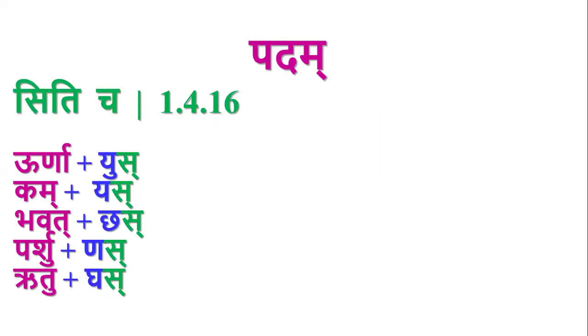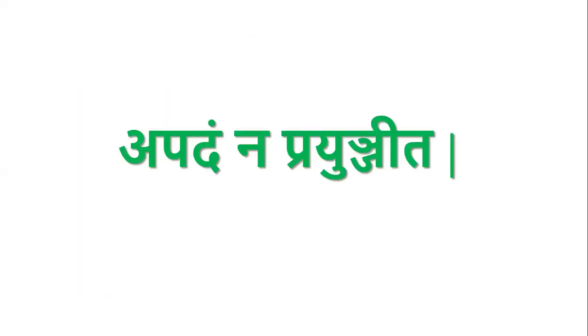So we completed all the 4 sutras. We have this statement, apadam na prayunjita. In the language, we are not allowed to use the words which are not pada. Apadam, the word which is not a pada, na prayunjita, should not be used.